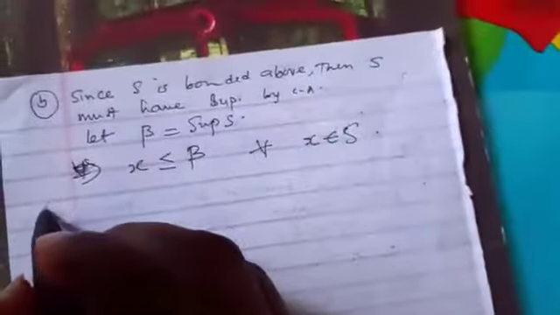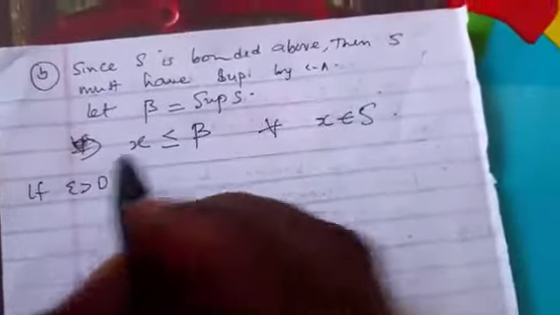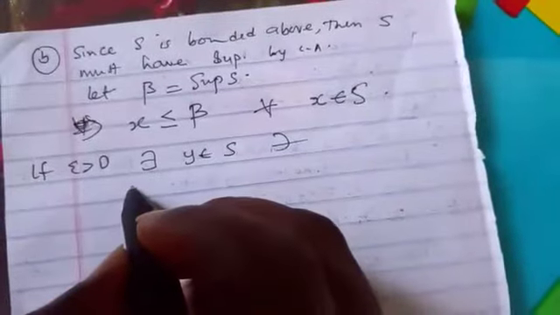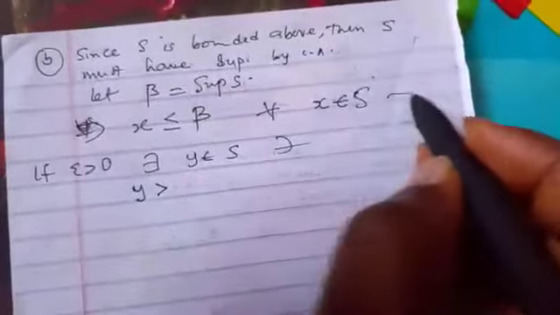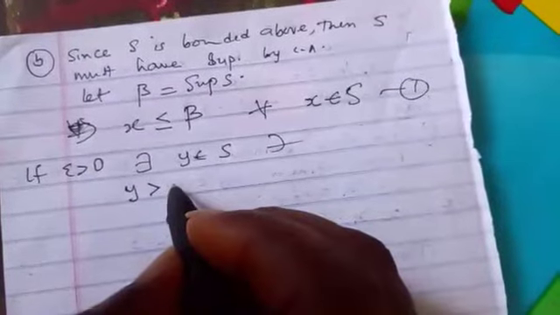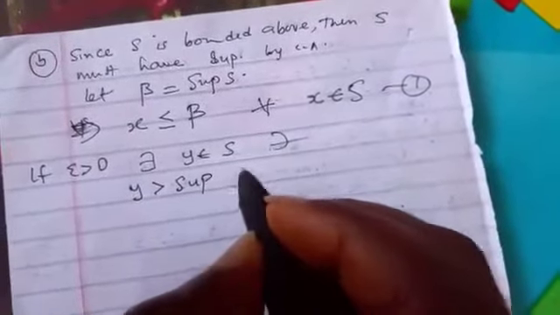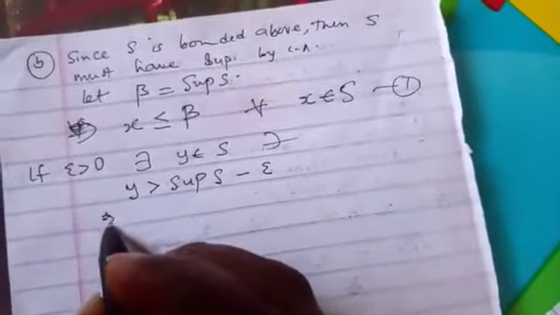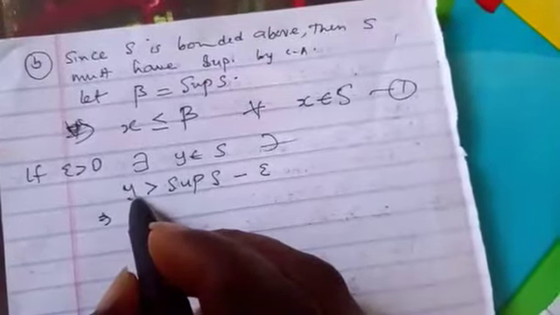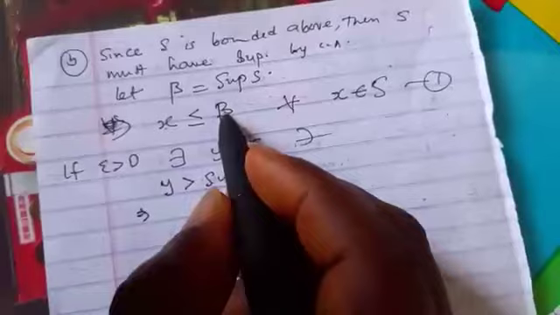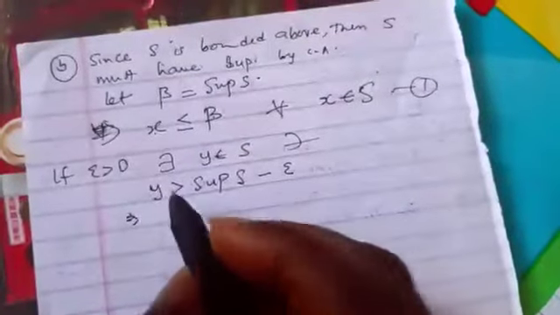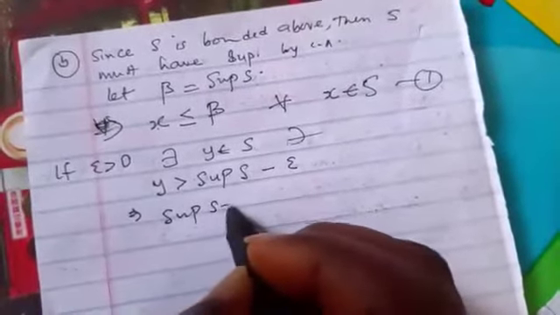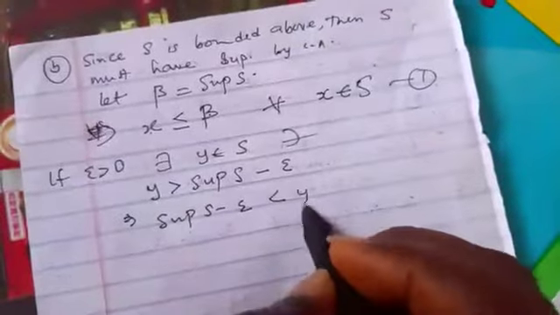So that means if given epsilon is greater than 0, there exists y belonging to S such that, let me call this equation 1, y will be greater than sup S minus epsilon, which we know is less than beta. So in this case, I can say that sup S minus epsilon is less than y.